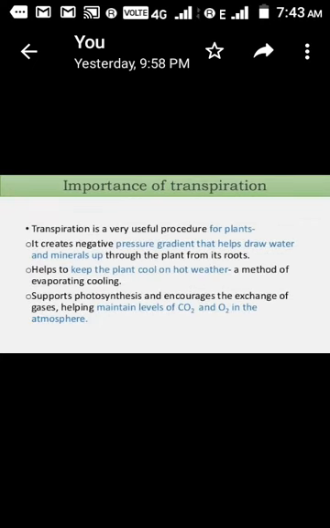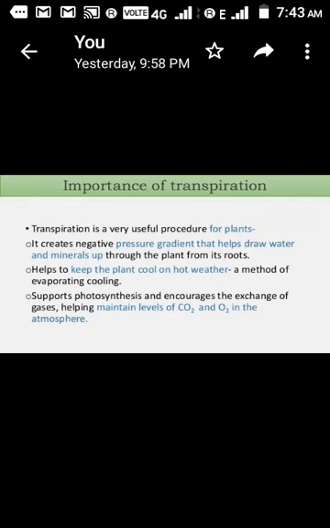Okay, now some of the importance of transpiration: how is transpiration important for plants, how is it going to help them, what is the significance of transpiration? So let's have a look.